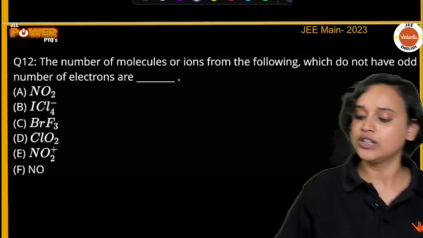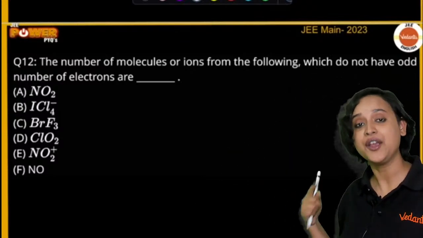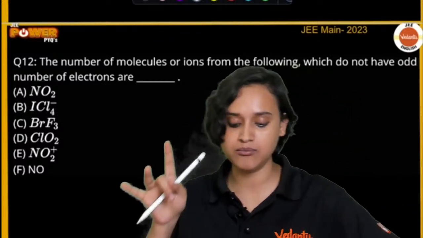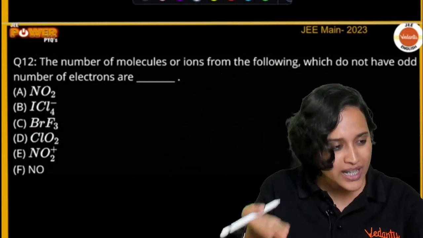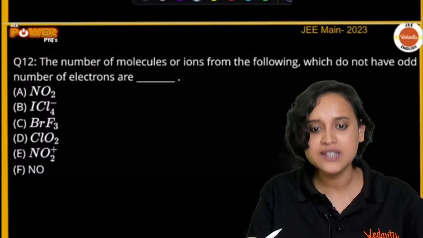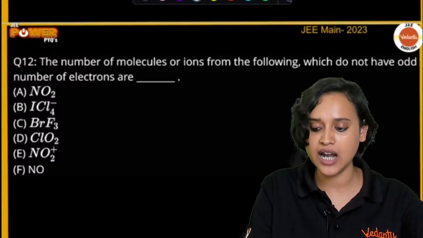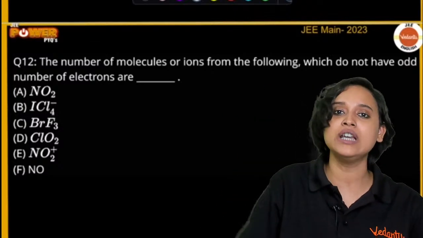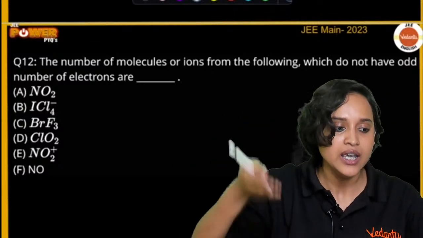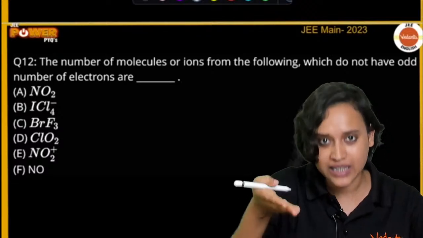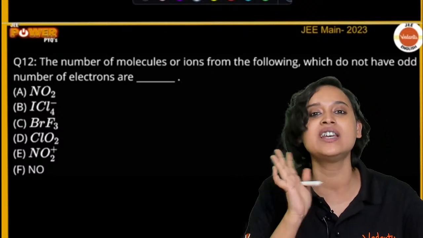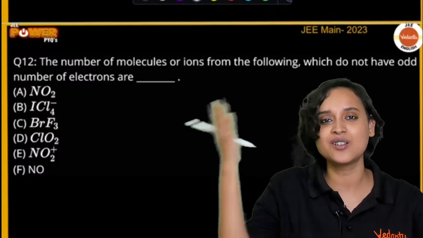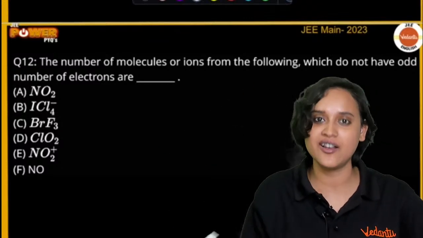Now, the number of molecules or ions from the following which do not have an odd number of electrons. These are all simple. All you have to do in JEE Main is calculate the number of electrons and tell which one does not have an odd number.